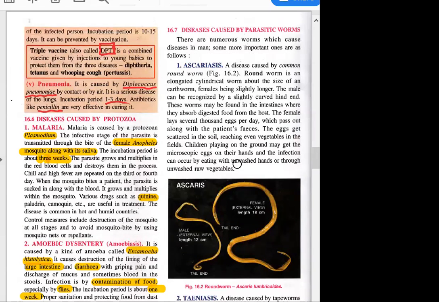Okay, now let's see the important diseases which are caused by worms. First we know ascariasis. It is caused by Ascaris lumbricoides. Is it written in your book? I think the name is not given.